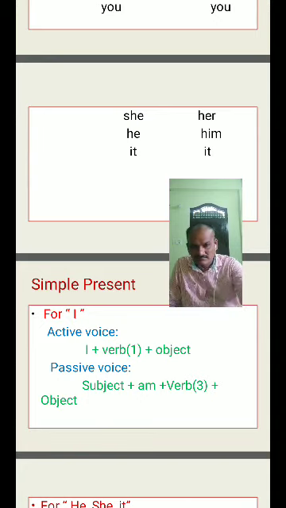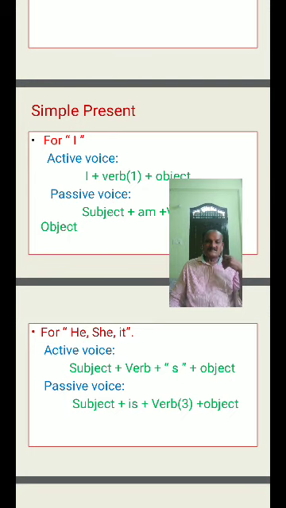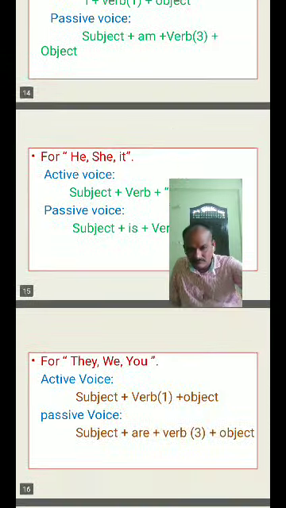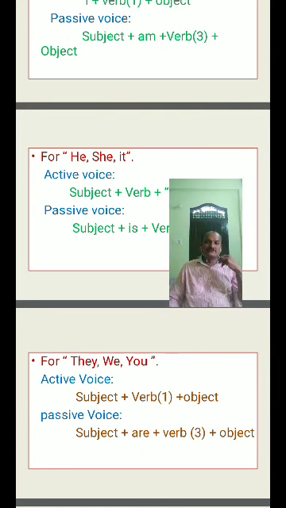Coming to he, she, it. Here you see he, she, it: subject plus verb plus s. The subject always adds s. Passivize: subject plus is plus verb three plus object. For they, we, you, activize: subject plus verb one form plus object. Passivize: subject plus are plus verb three plus object. This is only for simple present tense, the structure under present tense. This is a conversion rule.